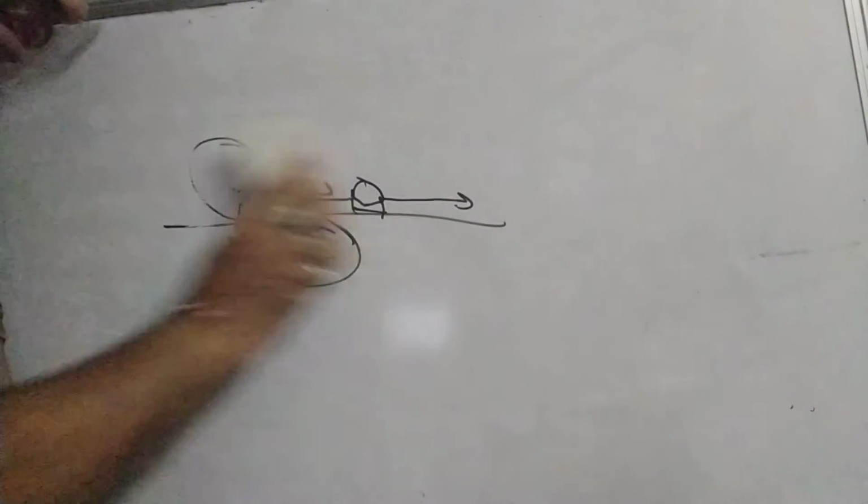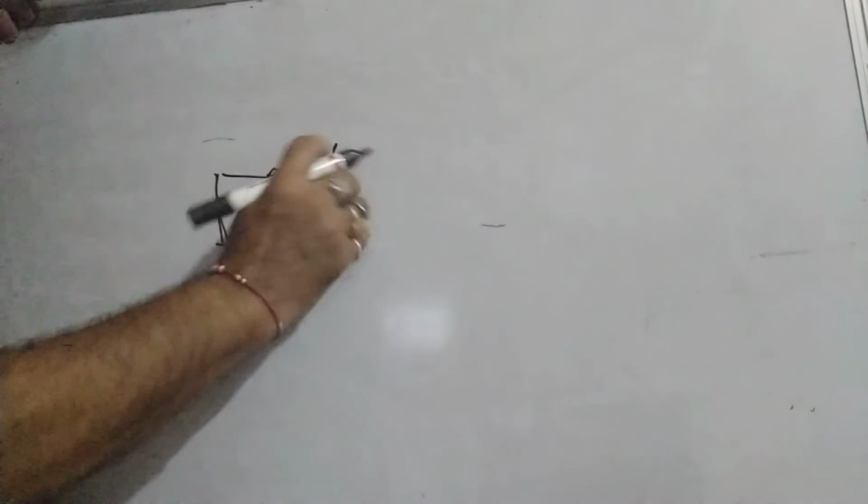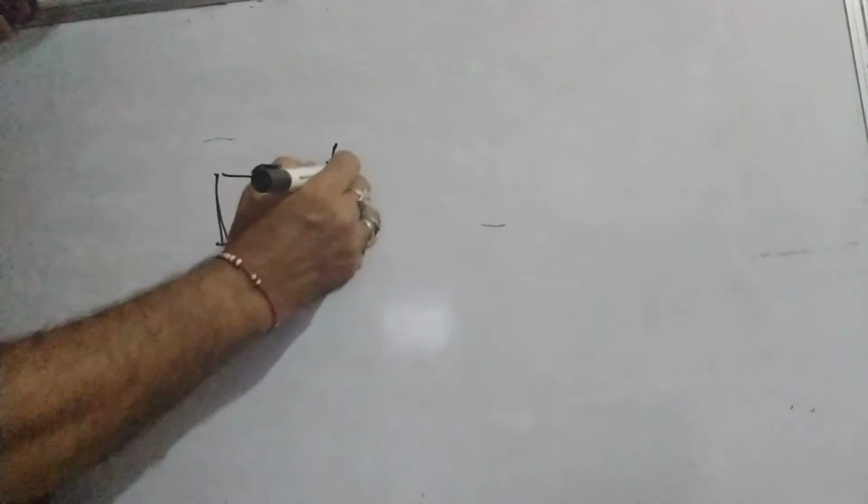And there is another form called vibrating energy. If you take a hacksaw blade on a tabletop and give pressure like this, it starts vibrating to and fro. This type of energy is called vibrating energy.